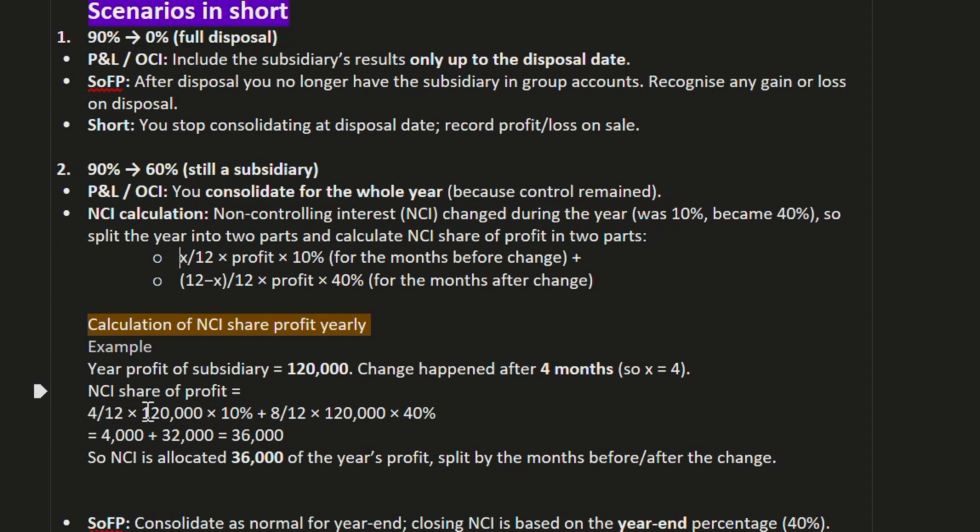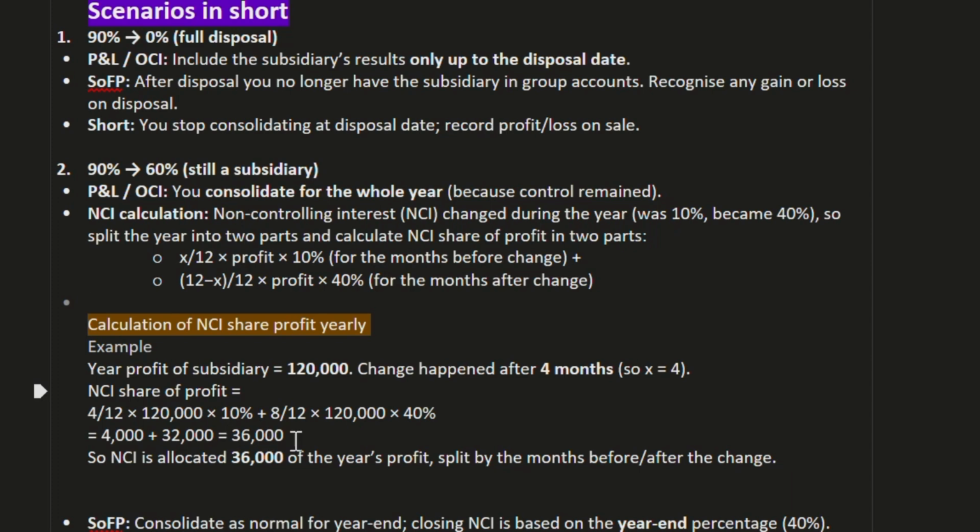Now the share of profit: 4 divided by 12. The 4 months have gone, 12 is the total months, multiplied by the 120,000 profit value, multiplied by 10% before the change, plus this one. So 12 minus x is the months after the change. 8 by 12, 8 months after the change divided by 12, multiplied by 120,000, multiplied by 40%. So the value before the change will be 4,000, and after the change will be 32,000.